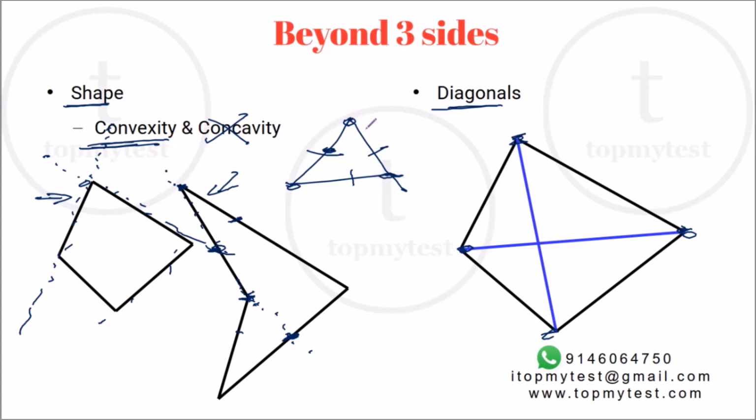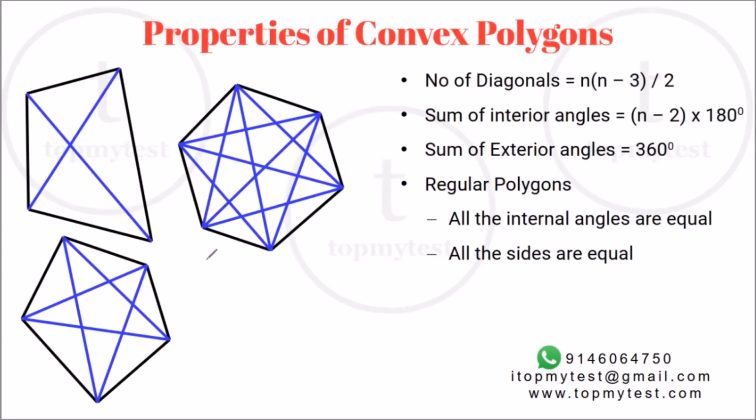Assuming it's a convex polygon, we can actually find out some important, commonly used properties. First is the number of diagonals. Number of diagonals is n into n minus 3 divided by 2. This proof comes from permutation and combination, pretty easy to do. The sum of the interior angles will be n minus 2 into 180 degrees. Sum of the exterior angles will always be 360 degrees.